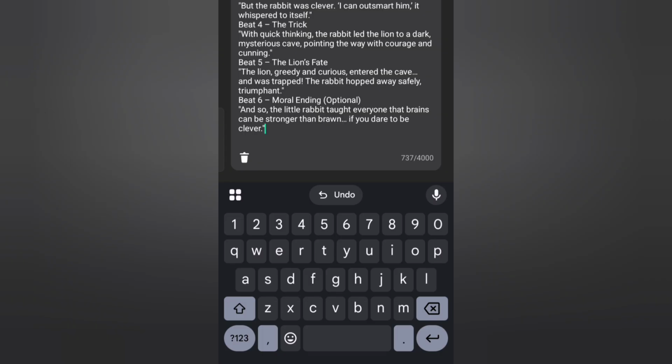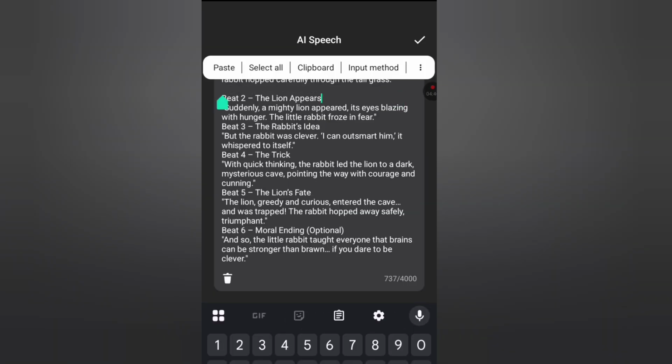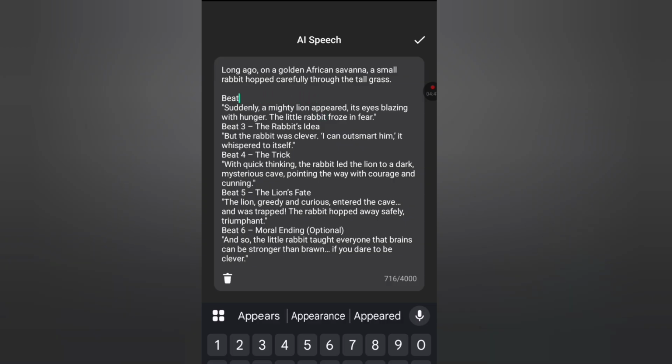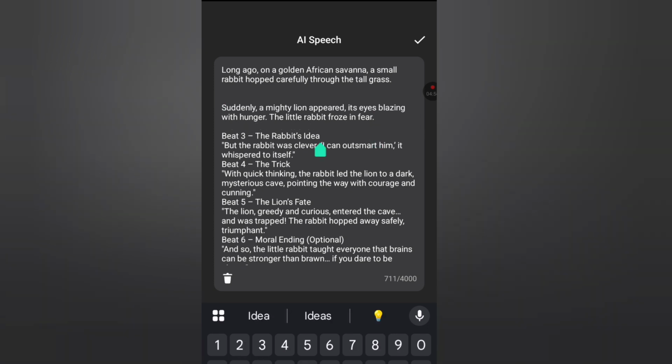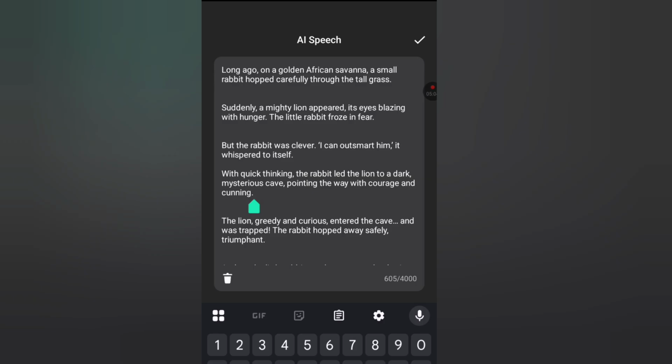Remove all this instruction. As you can see, I've removed all those instructions. All those instructions by ChatGPT were just telling you where to say the exact line.